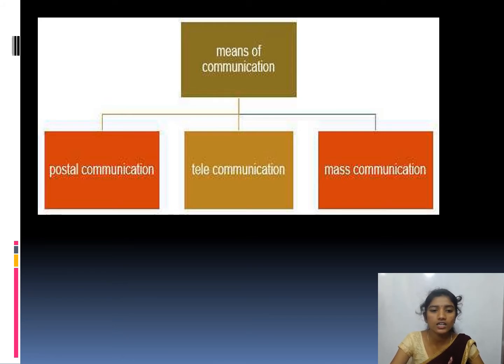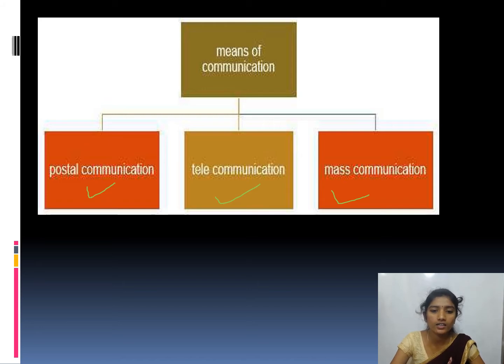In postal communication, people were using pigeons to send the letters from one place to another, and they were delivering letters themselves.